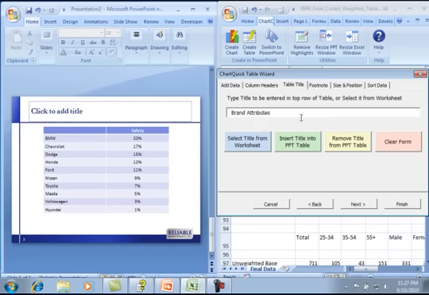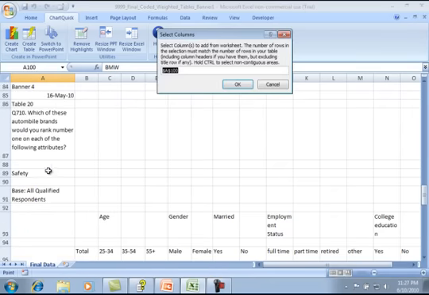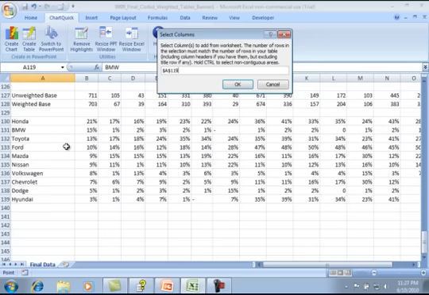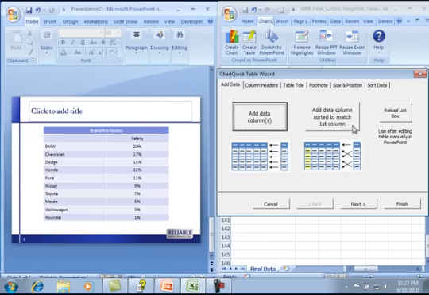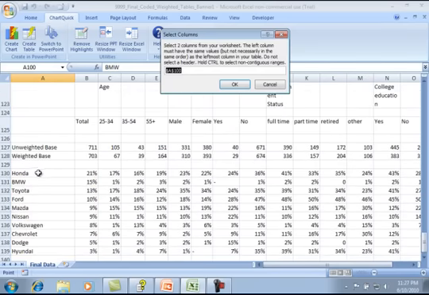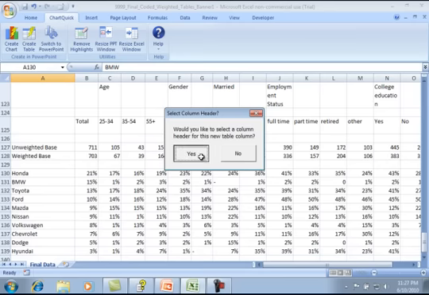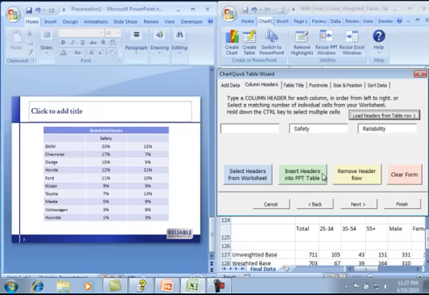In this survey, I have a matrix type question where the same list of automobile brands was rated on several different attributes. Each attribute appears as a separate question with the responses sorted high to low on that attribute. What if I want to put them side by side in one table? This button lets me grab the same list of automobiles with different data this time from the second question. It also gives me a chance to pick up the column header for this question. Then it sorts the new data into the proper order in my table to match the leftmost column.